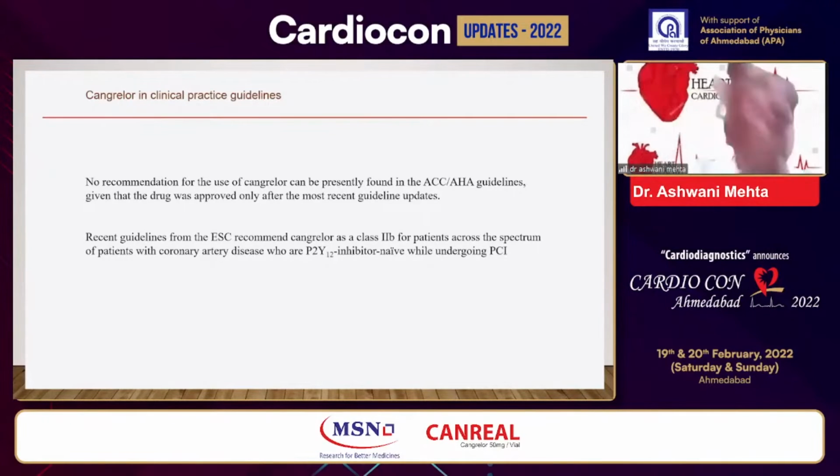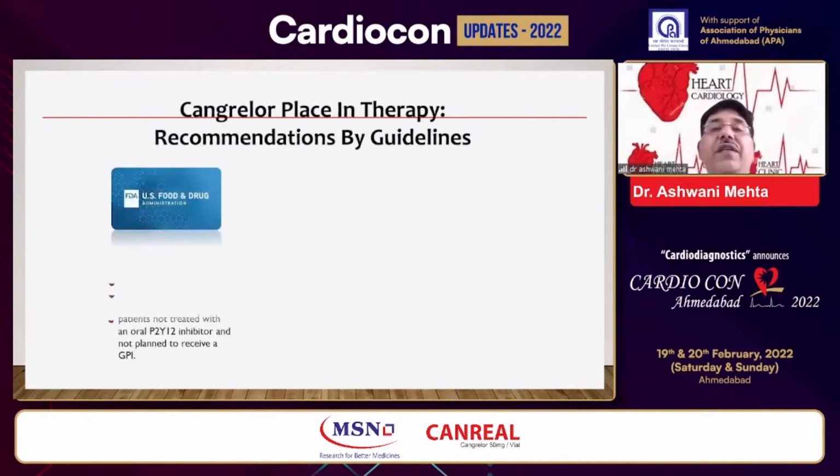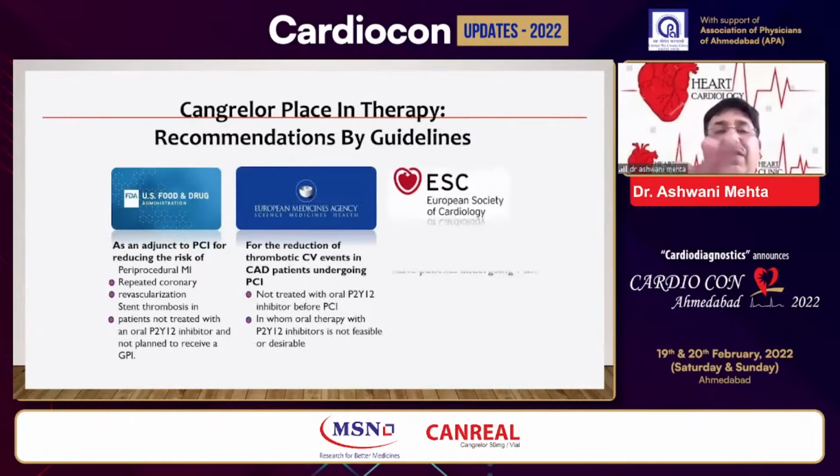Because most of these studies and papers have come out only now. But the ESC guidelines have come out and they recommend cangrelor as class 2B for patients across the spectrum of coronary artery disease who are P2Y12 naive while going for PCI. So where is the place in therapy?